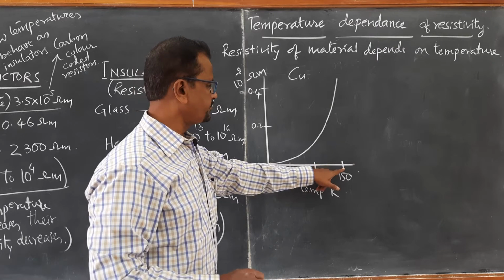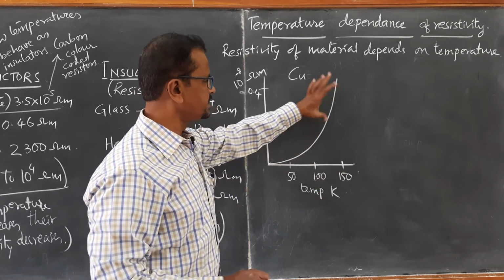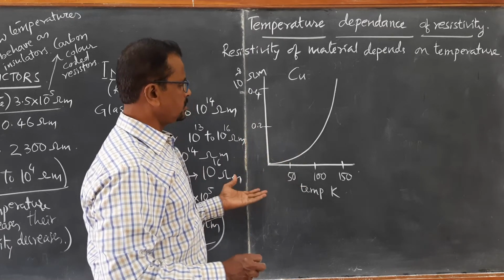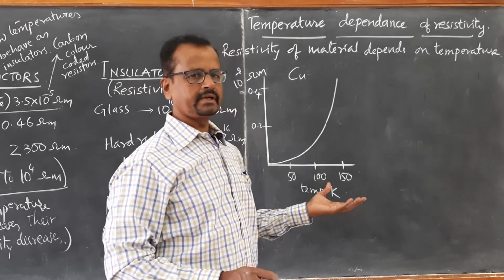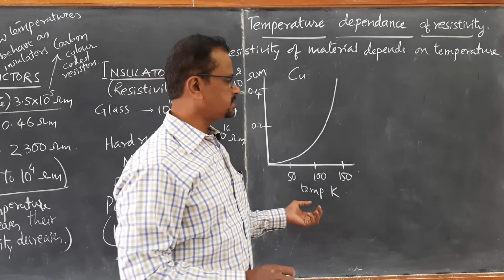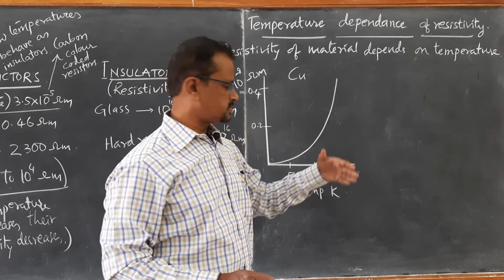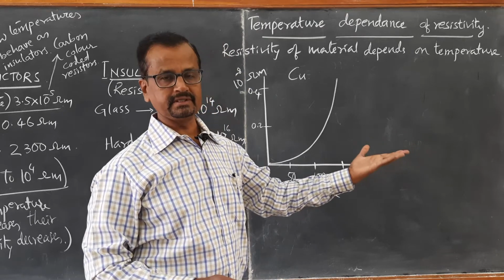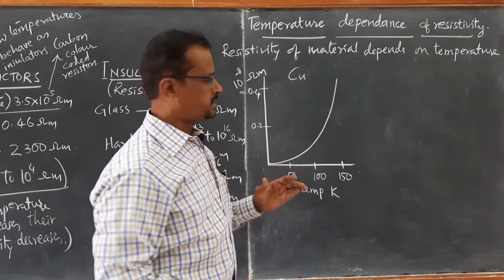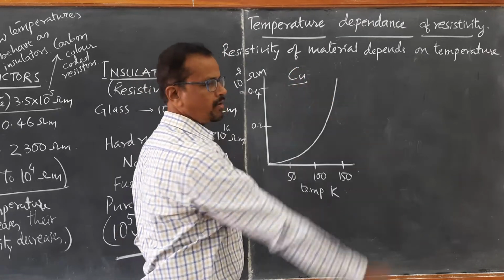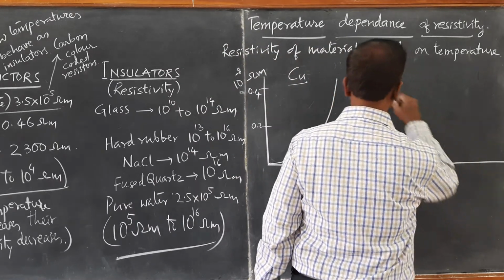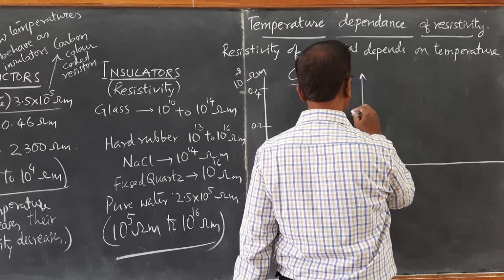From 100 to 150 it is almost a linear increase, but from 0 to 100 it is a very low increase. So over a particular range of temperatures, the change in resistivity is not very high, but over a long range of temperatures, at higher and higher values of temperatures, the resistivity changes markedly. The resistivity changes rapidly. So this is for good metals like copper. If it is a metal like nichrome, the change of resistivity for nichrome is very low.